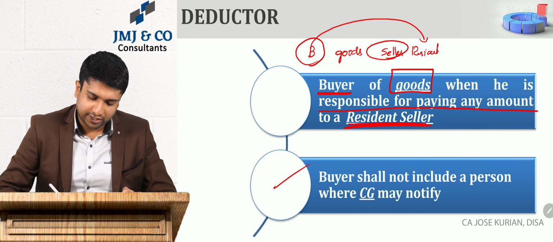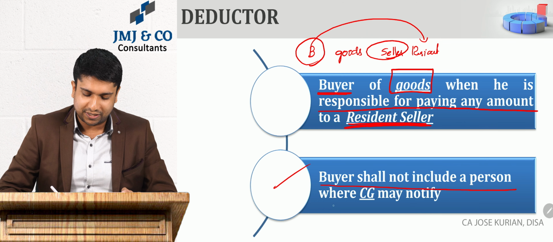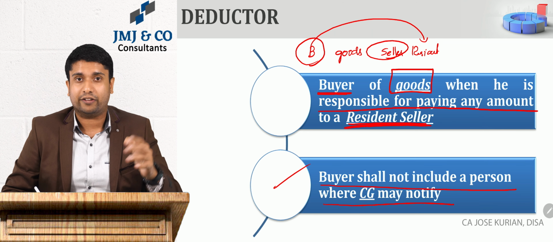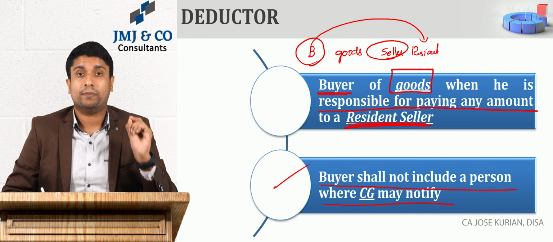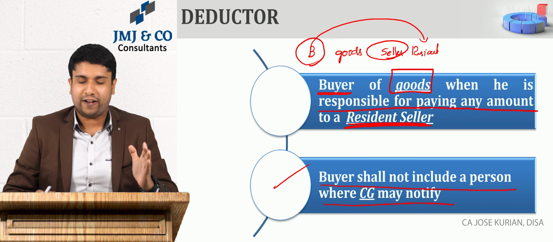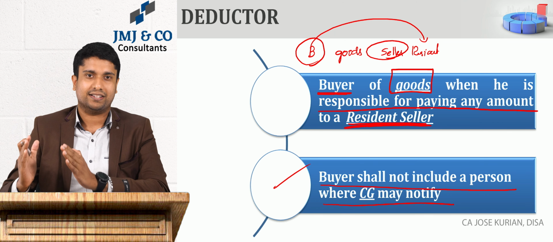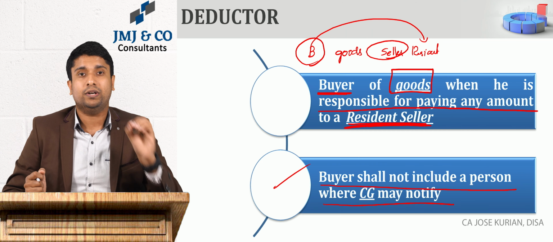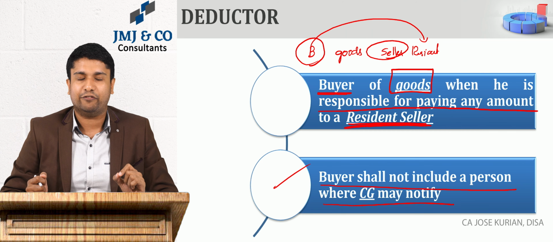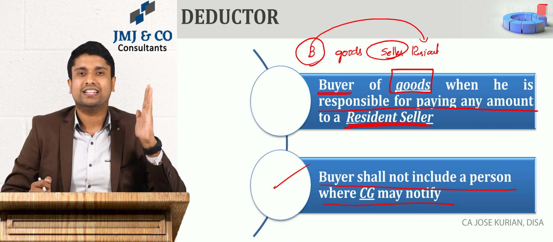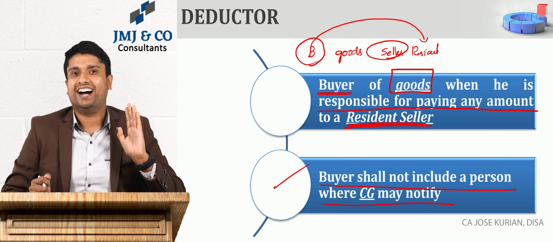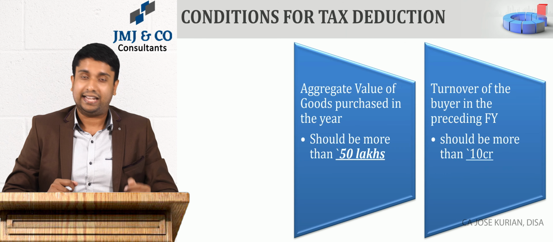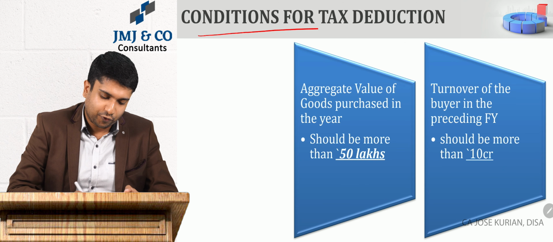Moving forward, buyer shall not include a person whom the central government may specifically notify. That simply means the central government has the power to notify certain categories of buyers. If they do so, then that category of buyers will be excluded from the ambit of 194Q. All those centrally notified buyers are not required to deduct tax under 194Q.